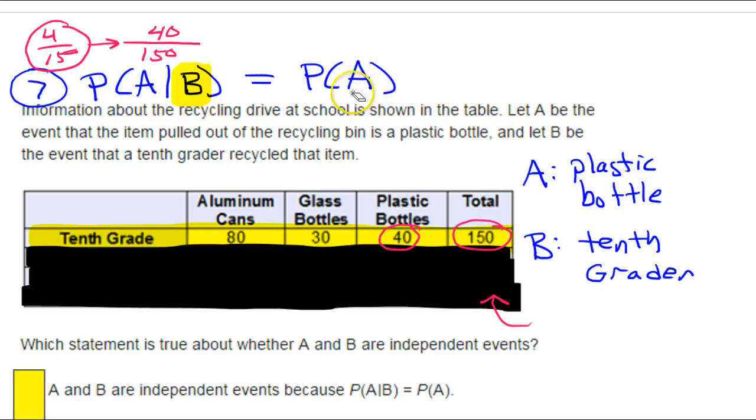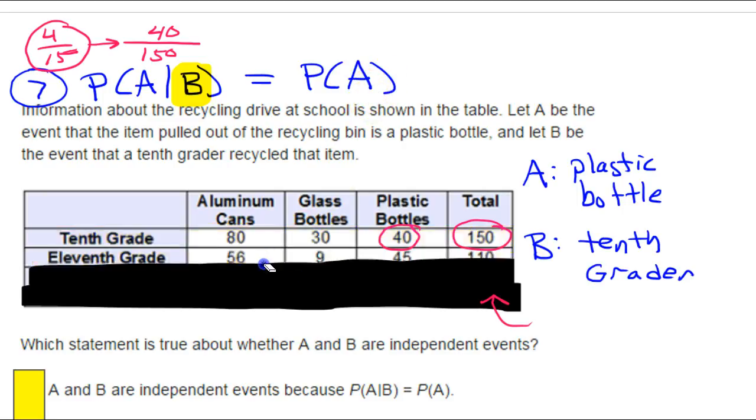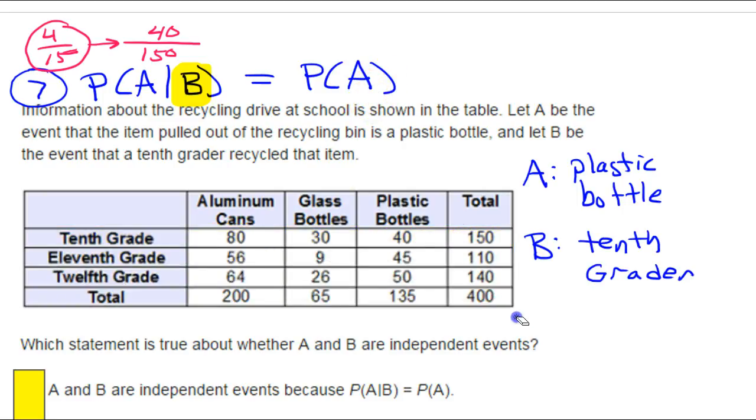Okay, so this side has no conditions. So I'm going to take away all that blackness. I just want the probability of A now, the probability of choosing a plastic bottle. That's target over total. We're dealing with plastic bottles out of the total, but this time we're not stuck with only 10th graders.